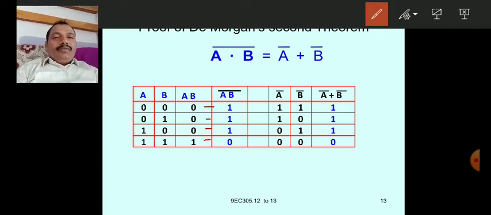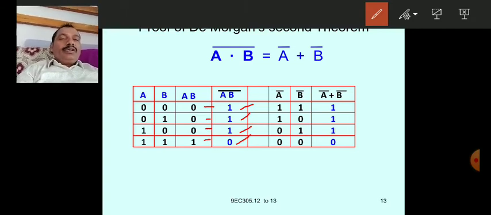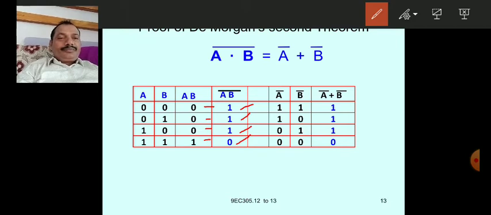Once we get the AB column values, substitute these in the next column, AB whole bar. That means 0 bar is 1, 0 bar is 1, 0 bar is 1, 1 bar is 0. So we got these values. Now let us take the right hand side part, A bar and B bar.